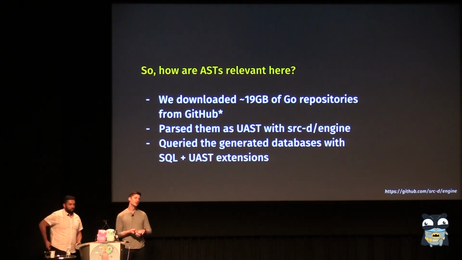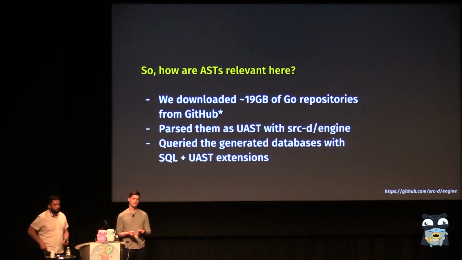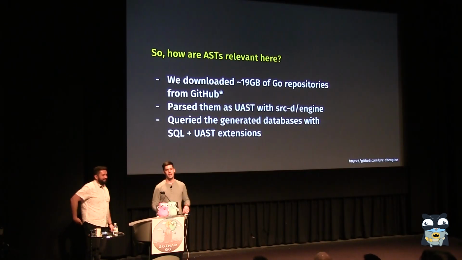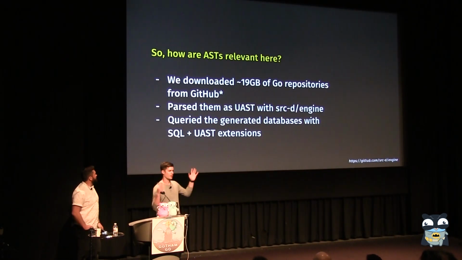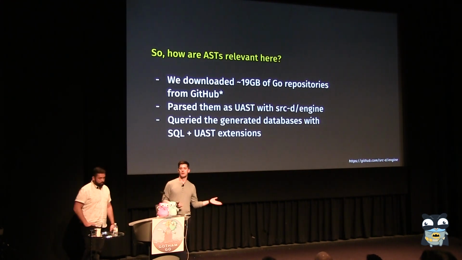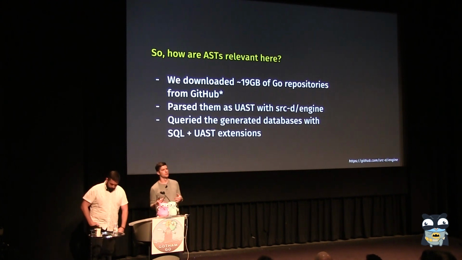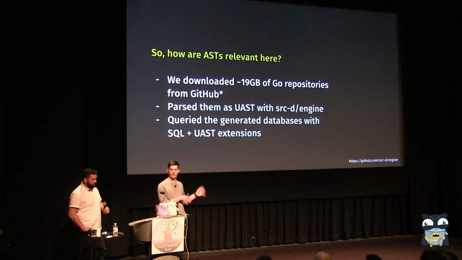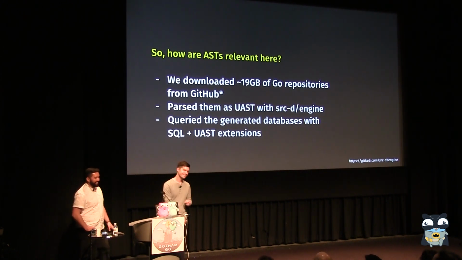So we pulled down the top 1,000 repositories in Go, ordered by star count, because that's really important. Just kidding. And just the head, obviously, we didn't want all the history, just wanted to keep it a little slimmer. Still about 18, 19 gig. We parsed them into basically SQL tables using the source{d} tooling. So I'll tell you a little bit more about that. Sourced, sorry. Australian accent, that's how we pronounce it.